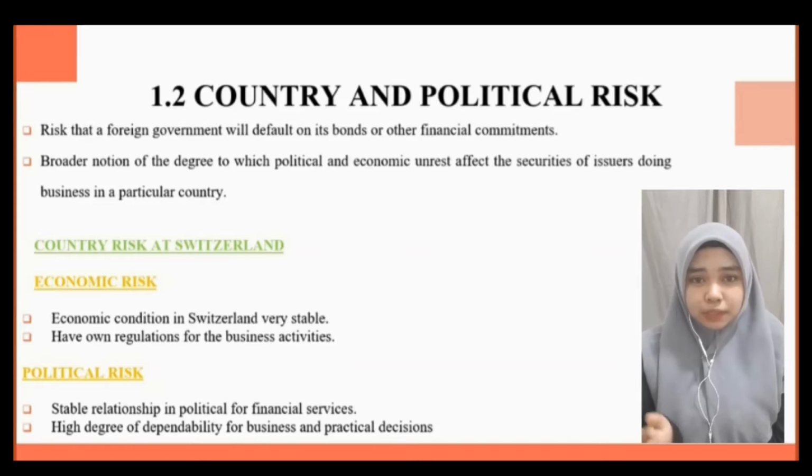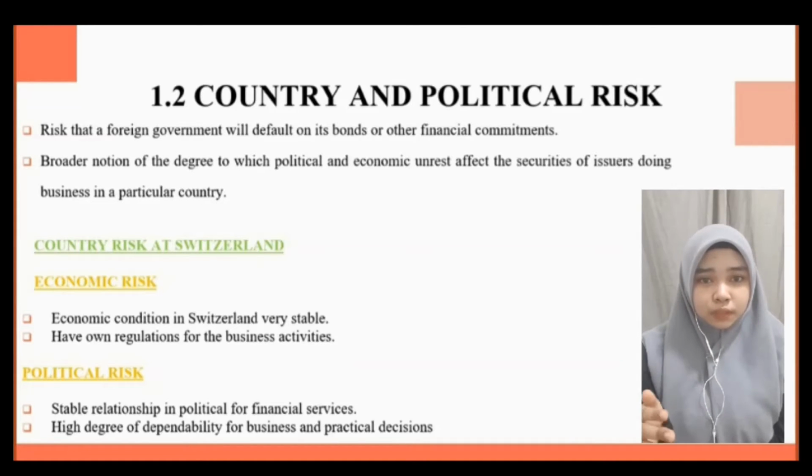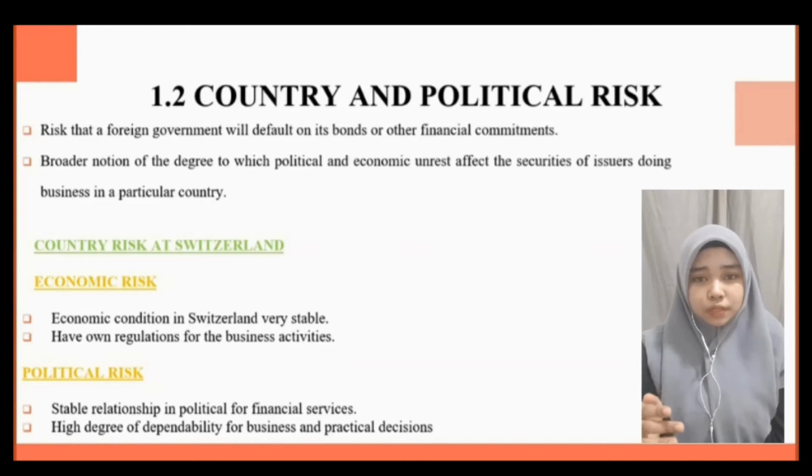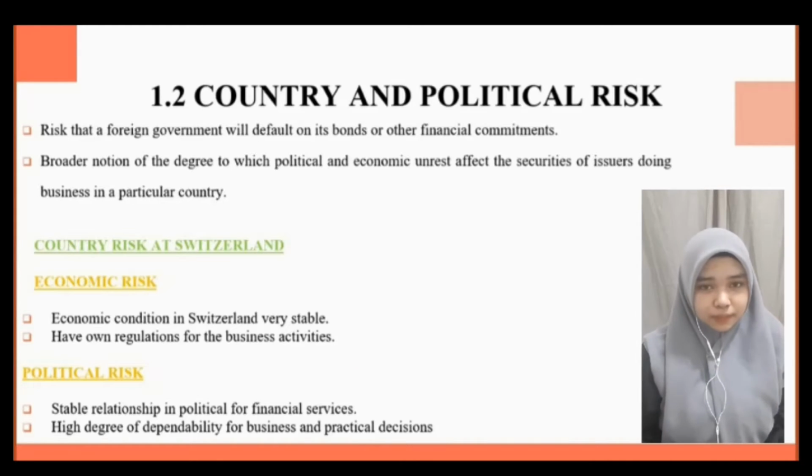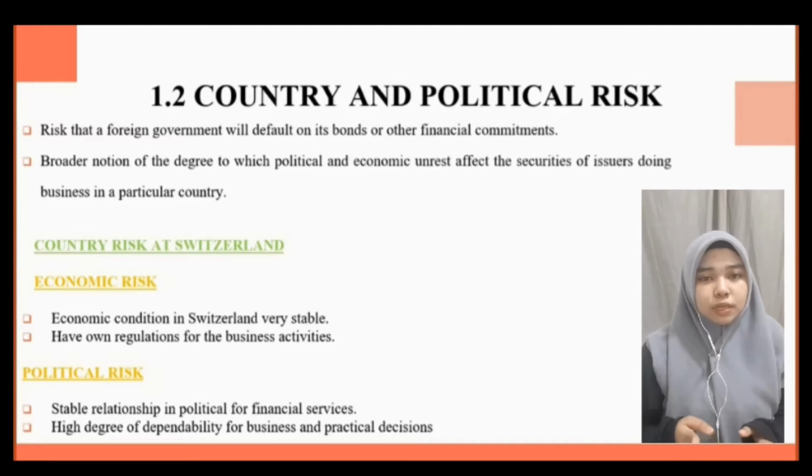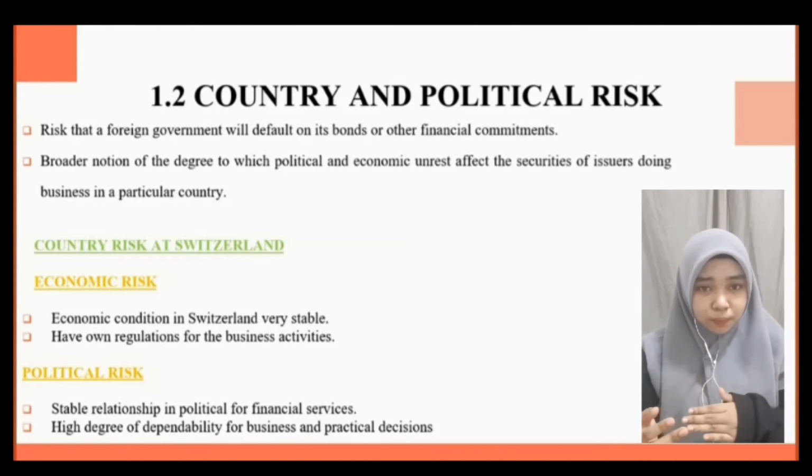Next is about political risk. In Switzerland, they have good political relationships for financial services. For example, Switzerland has stable political relationships with four trading partners, which are the USA, China, Japan, and Europe.